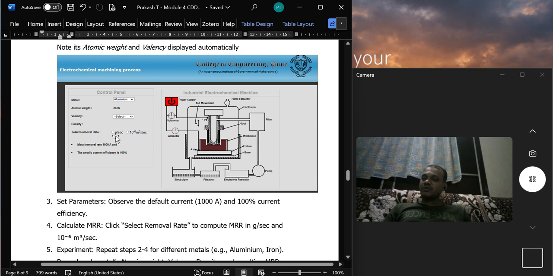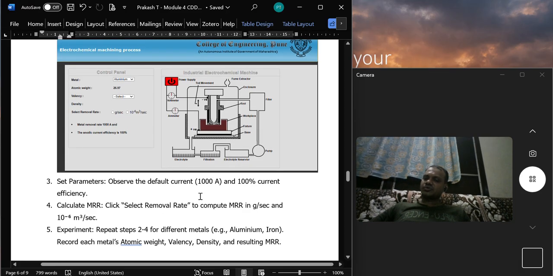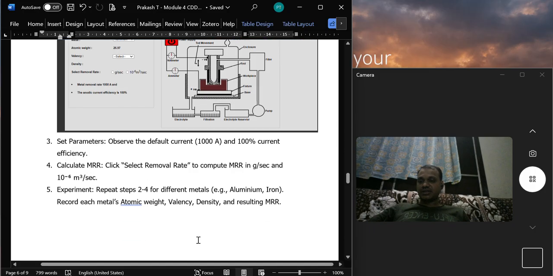For example, if you click gram per second, it shows some value, and 10 to the power of 6 meter cube per second, it shows another value. So again, repeat the steps for different materials and find the various MRR for our workpiece material.